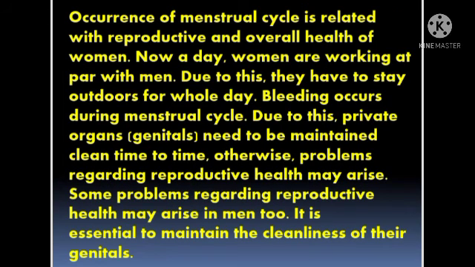Occurrence of the menstrual cycle is related to the reproductive and overall health of women. Nowadays, women are working at par with men. Par means, students, that women work equally as men do. So due to this, they have to stay outdoors for the whole day. Bleeding occurs during the menstrual cycle. Due to this, private organs, that is genitals, need to be kept clean from time to time. Otherwise, problems regarding reproductive health may arise.